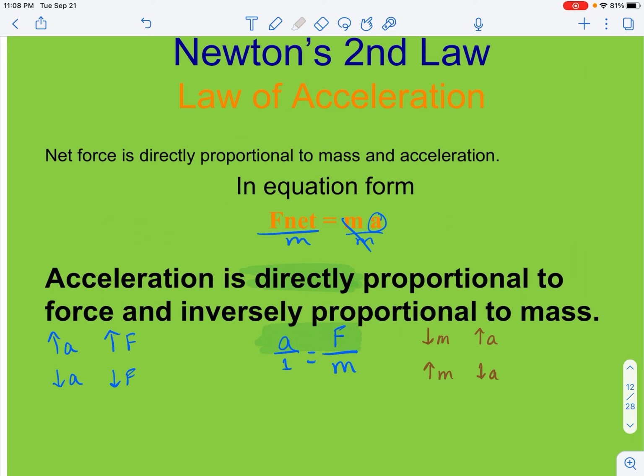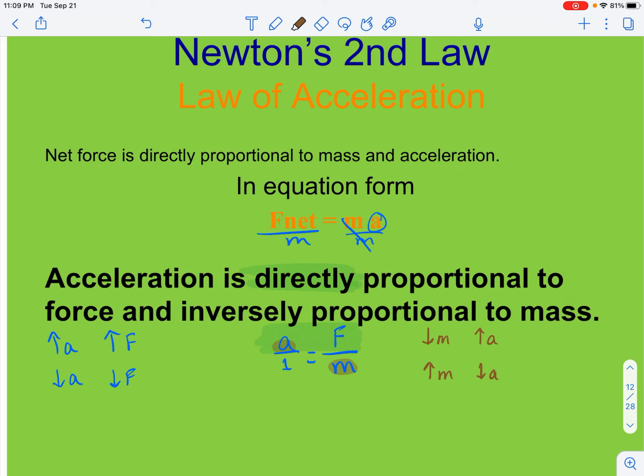Inverse means opposites. So if we have this equation here where it's set up for A equals F over M, now my acceleration and my mass are not both in the numerator. Again, this only works if I have them set equal to each other, but my acceleration is in the numerator and my mass is in the denominator.